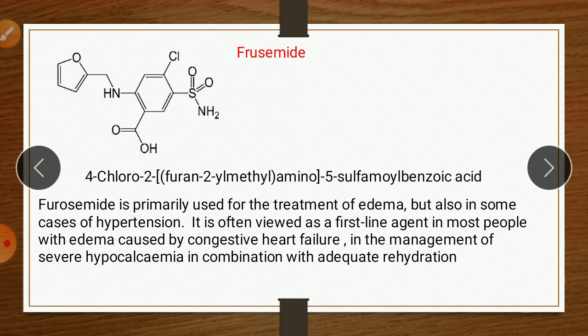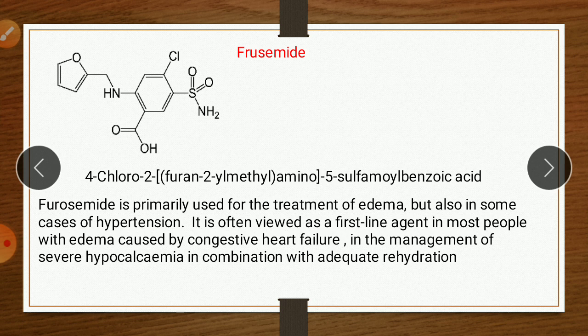That is 2-furanyl. It is a furan ring. 2-yl means here in furan, oxygen carries number 1, then number 2. So here the attachment is on number 2, therefore 2-yl. Methyl, here is CH2. Methyl amino, this one is NH amino. 5-sulfamoyl, it is a 5-sulfamoyl benzoic acid. So the total IUPAC name: 4-chloro-2-furan-2-yl methyl amino 5-sulfamoyl benzoic acid.